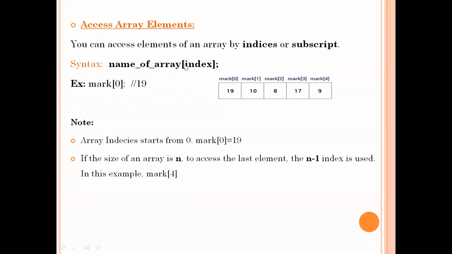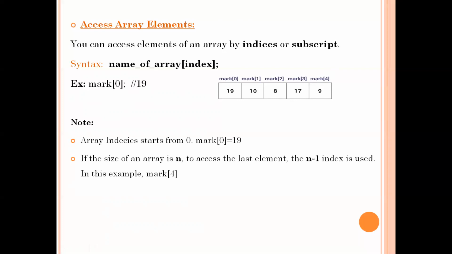This is the way to access the element. This is the syntax: the name of the array, and within the square brackets, you have to specify the index. Suppose I want to access marks of the 0th index. This value is 19, so 19 will be accessed. Suppose I want to access marks of 4. Marks of 4 index value is 9, so that 9 will be referenced.